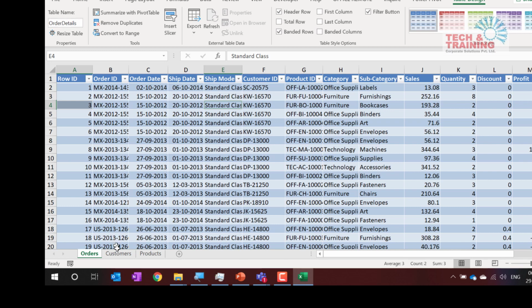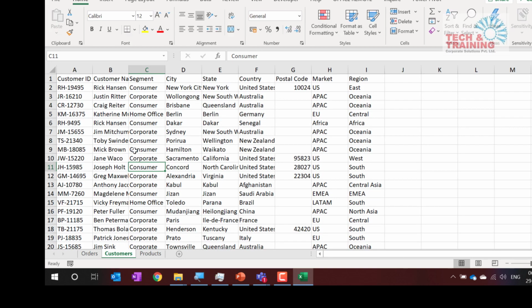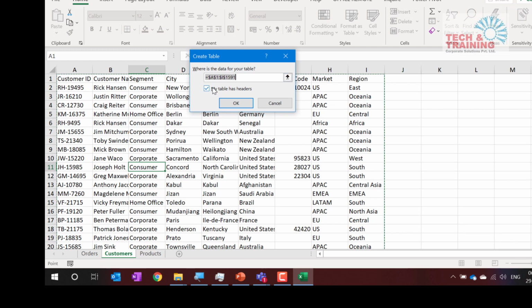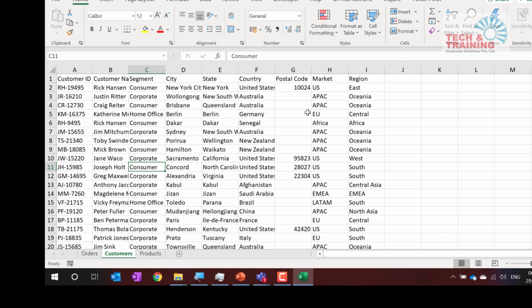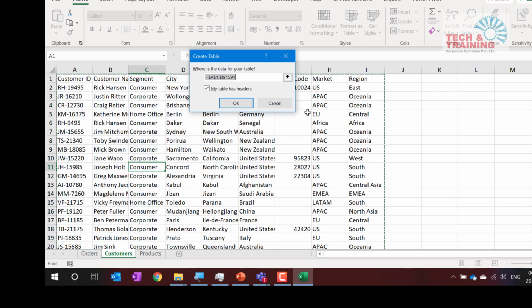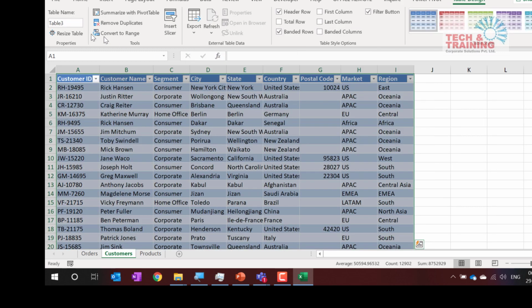Similarly, I'll go to customers, Control T. I'll ensure that this box is checked, which says my table has headers. Please do not do it blindly. This box is very important. Let's say if you do not do it, what will happen? Excel is going to create an additional header, and all you have to do is Control Z and do it again. So make sure that this box is checked. I press OK and name it as CustomerDetails.